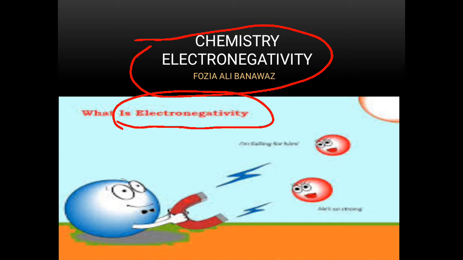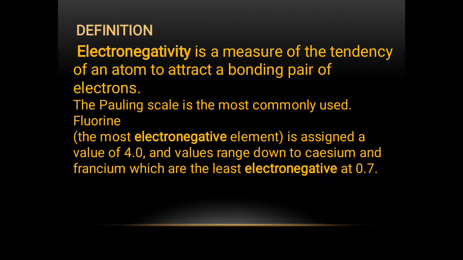Now this picture is explaining enough about it: how the electrons are attracted by any atom. First we see how it is defined. Electronegativity is a measure of the tendency of any atom to attract the bonding pair of electrons. The bonding pair means the pair of electrons which is the reason for binding them, which is shared between the bonding atoms.